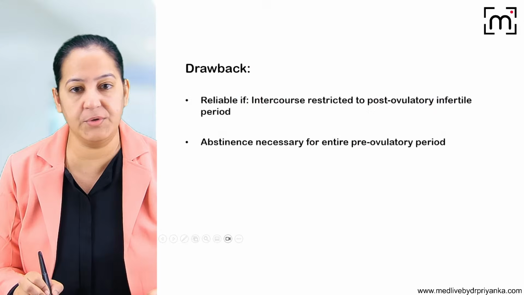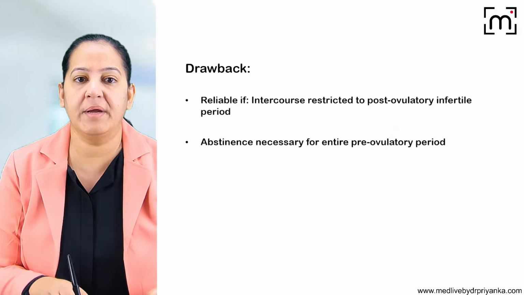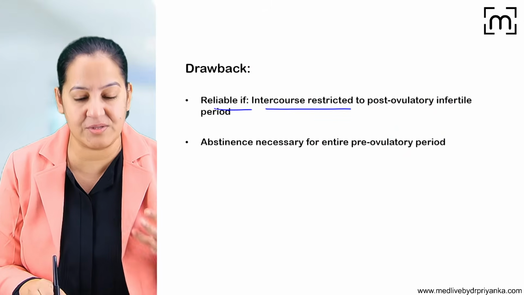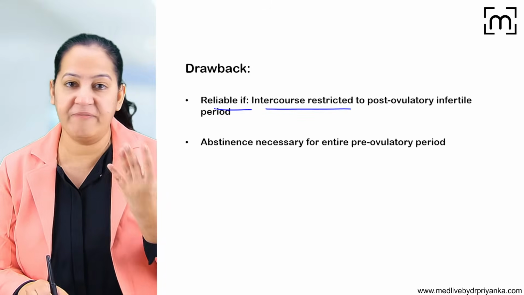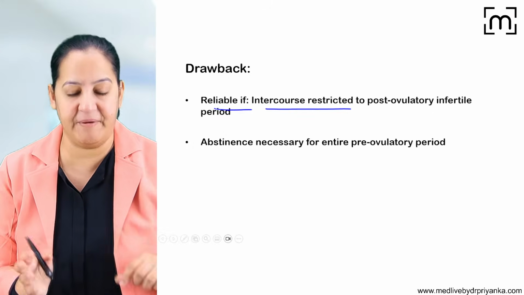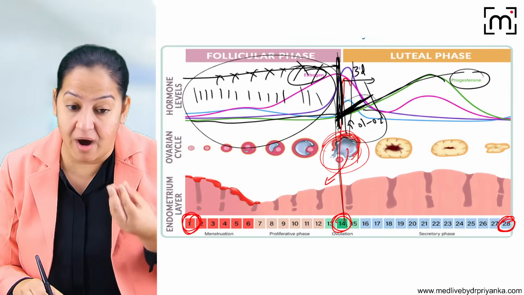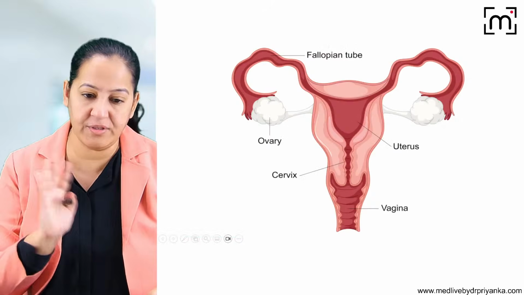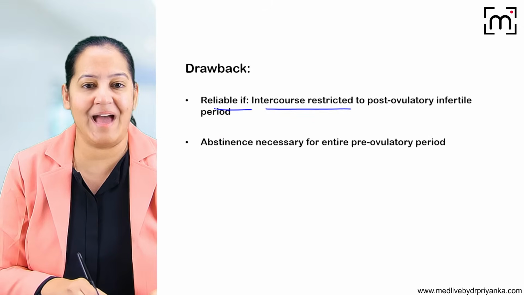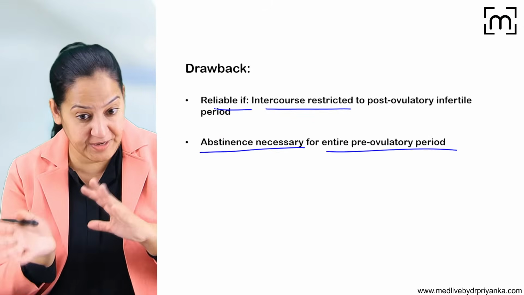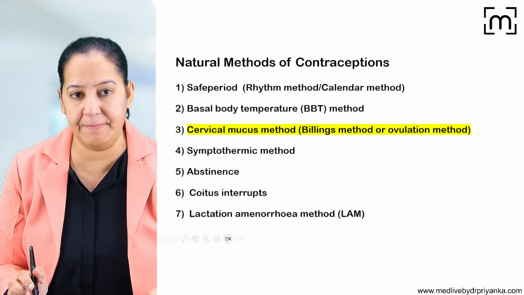Again, you can see what the drawbacks are. It is reliable only if intercourse is restricted after ovulation. Before ovulation it cannot be done, because the temperature rises only once the ova is released. Before that, the temperature is not rising. And abstinence is necessary for the entire pre-ovulatory phase. So that is the biggest drawback here.